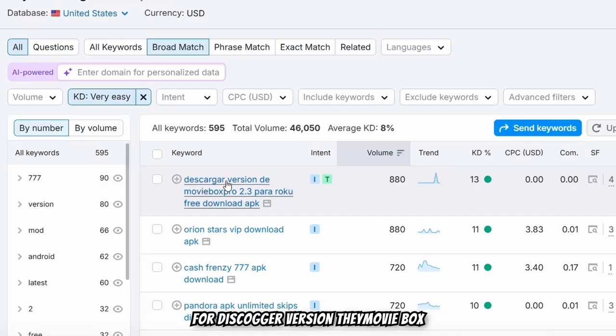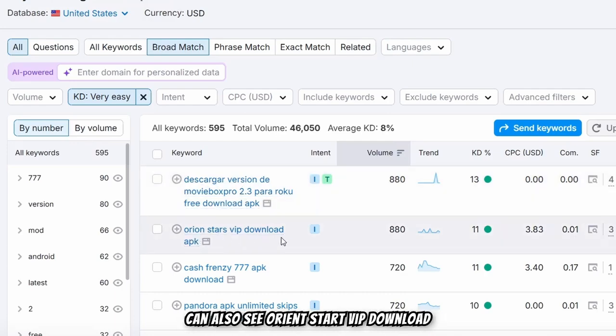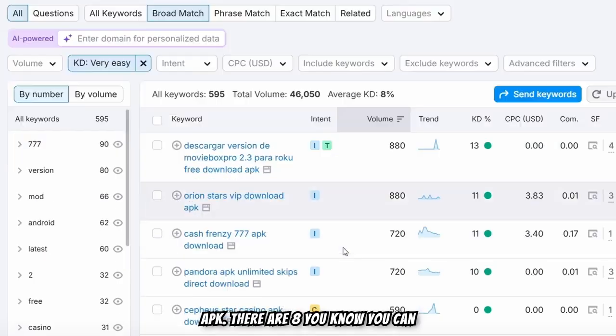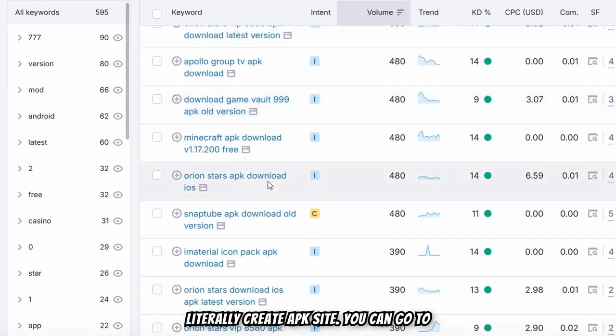This is for Karger version day Movie Box Pro. I don't know what it is, but it looks like a movie downloader. You can also see Orient Stars VIP download APK. There are many of these. You can literally create an APK site.